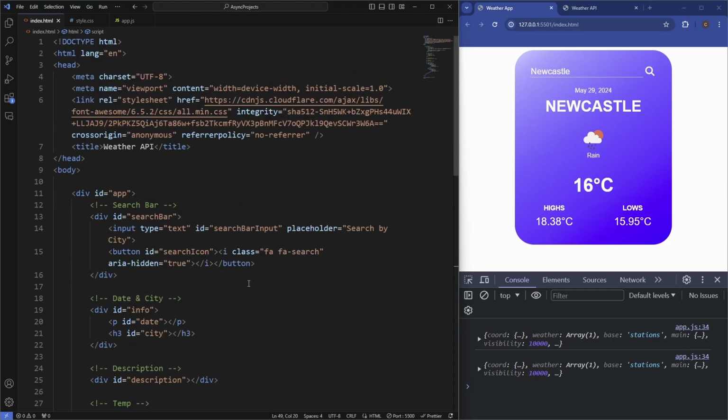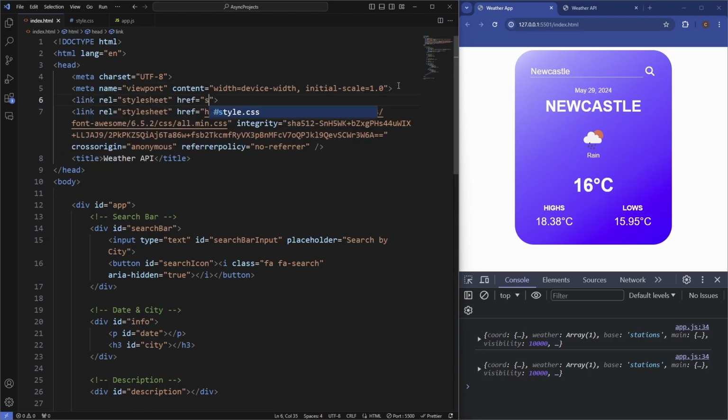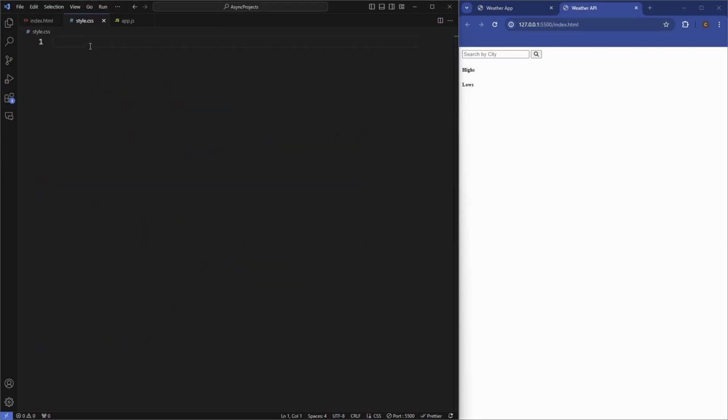The app.js, and then let's also link the style sheet so we can work on the CSS. So let's go ahead now and style this. We'll head inside the style sheet, and this is going to be quite a large style sheet.